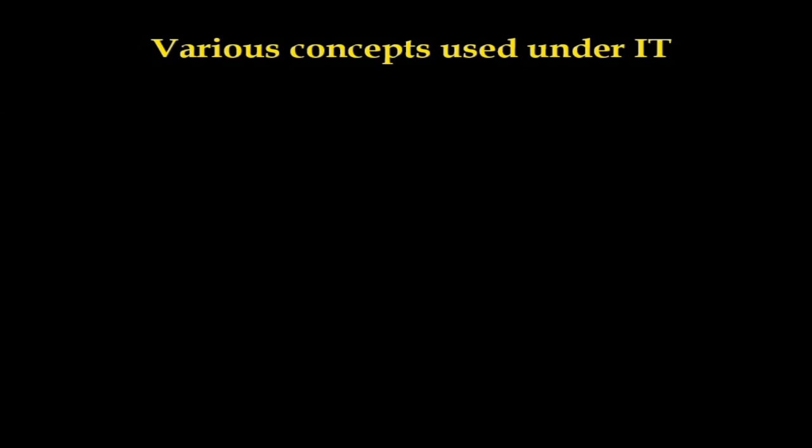Since we live in the information age, information technology has become a part of our everyday life, because information has a meaning that data does not have. So let's see various concepts used under IT. Before getting started, let's learn some of the important concepts used under information technology. And the first concept used in information technology is the computer.